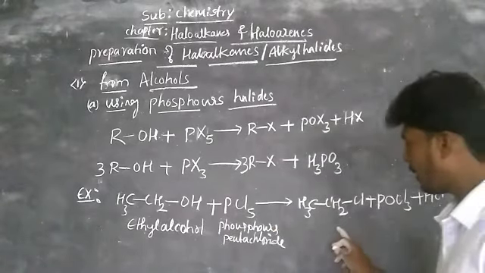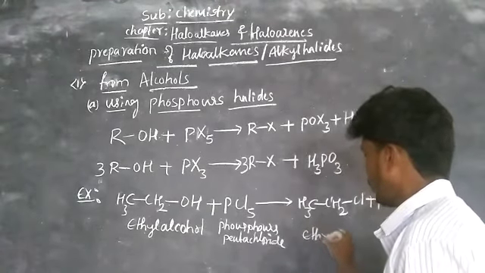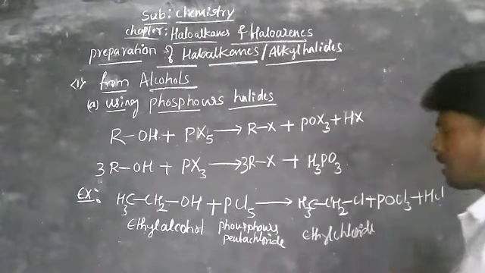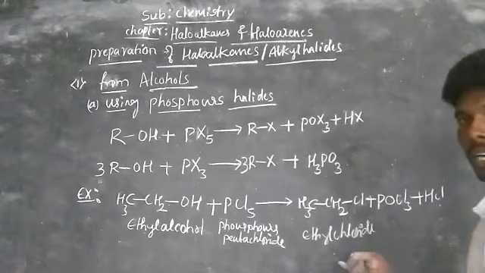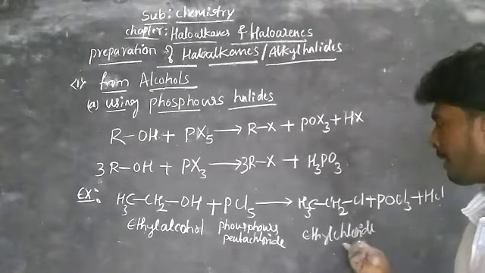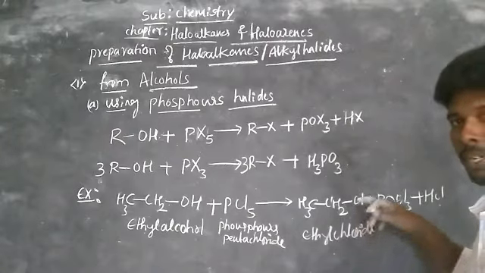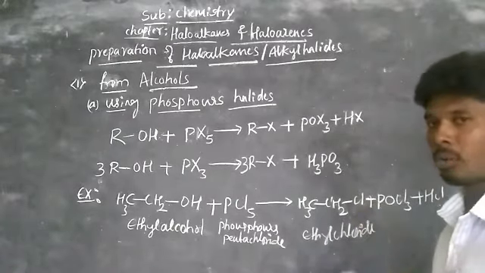The main product is ethyl chloride, or chloroethane. Either you write the common name or the IUPAC name, it never matters. So this is the method of preparation of ethyl chloride or alkyl chloride.